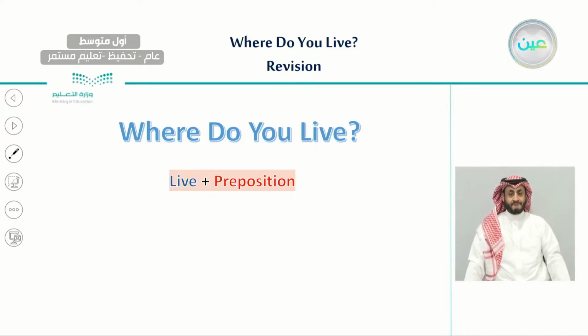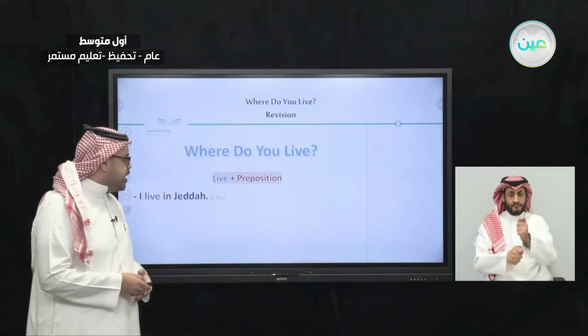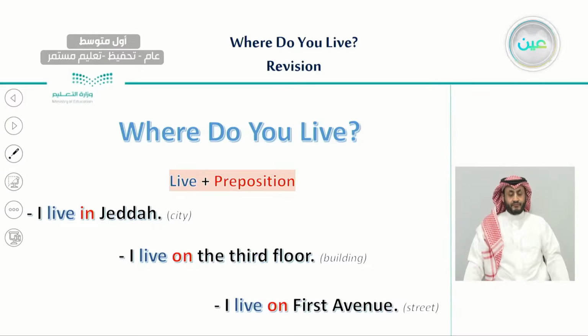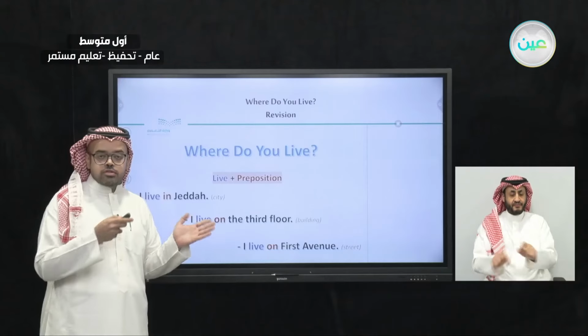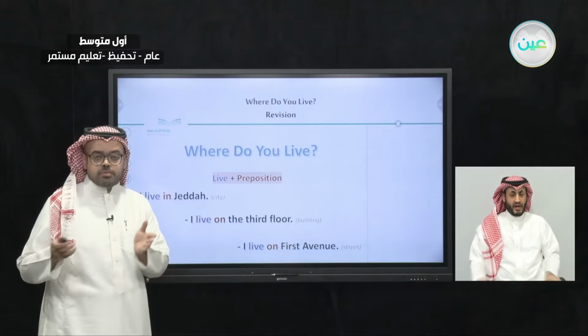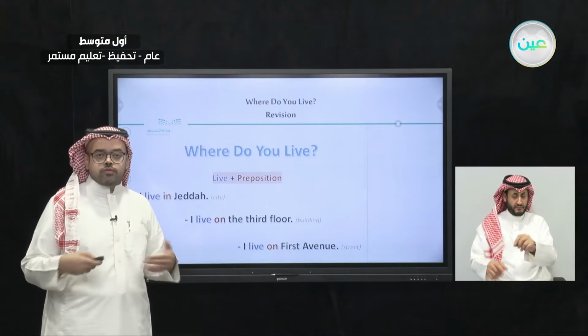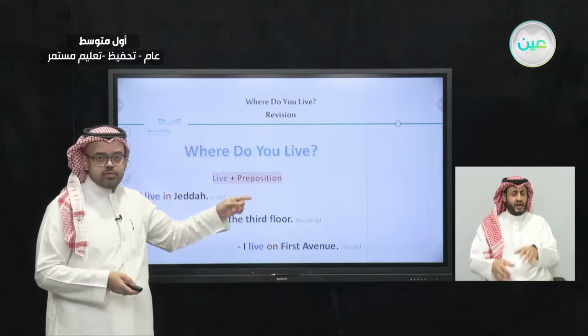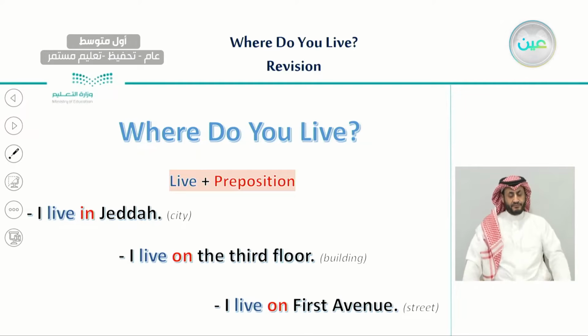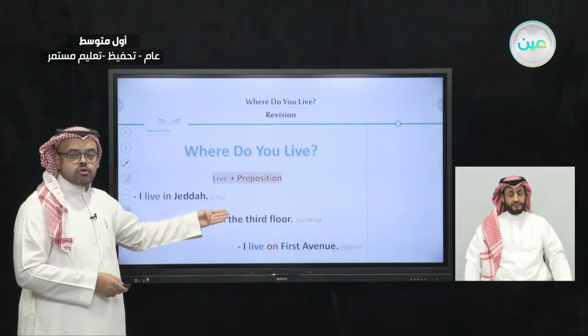Now, before we start, let's do a quick review of the last lesson. Last lesson we had a grammar rule, and we learned about the verb live with prepositions. We said that we can use the verb live plus a preposition if we want to describe where we live. For example, we use live with in if we want to talk about cities. For example, I live in Jeddah. I live in Riyadh. So we use live plus in for cities.